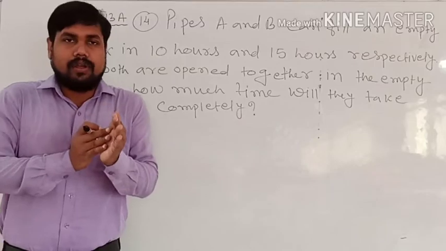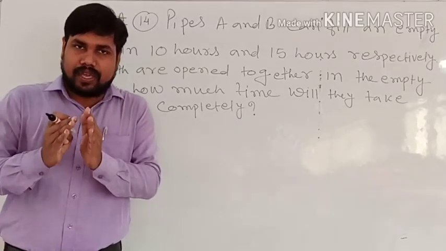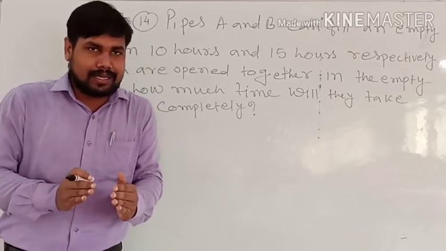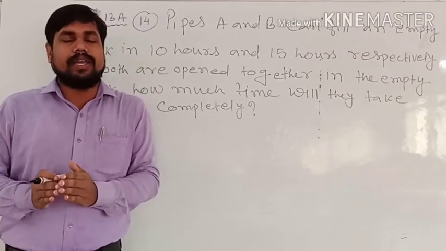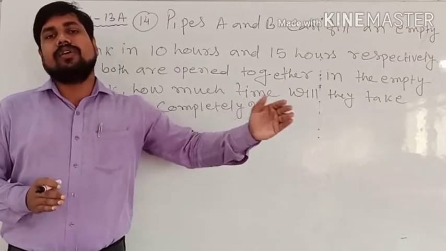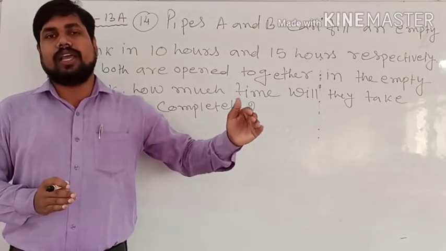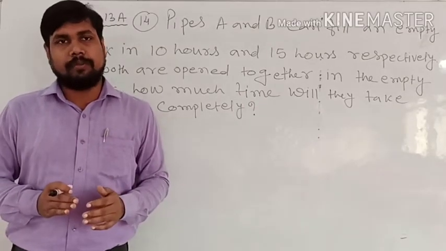After that we added both works of a particular day, if A and B work together, then in how many days it will take. So in 1 day first we calculated, and then with the help of that we got the total time to complete the particular task.